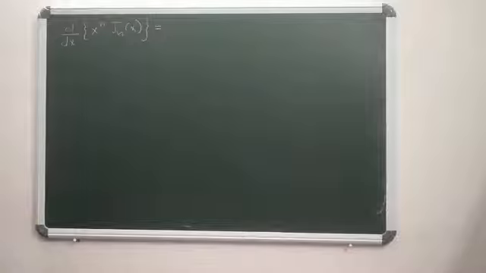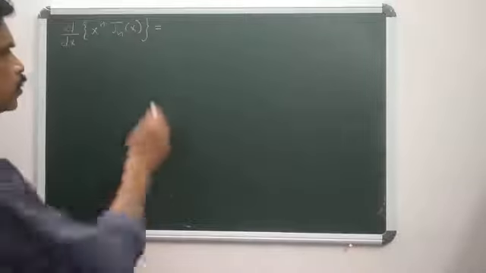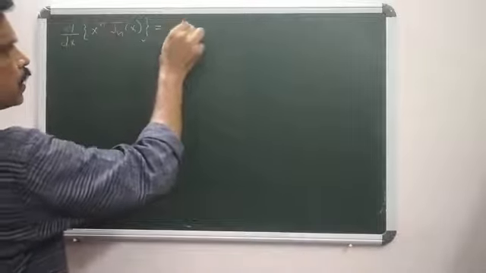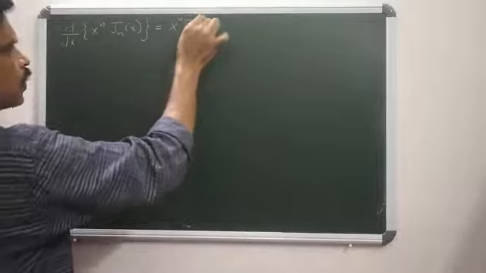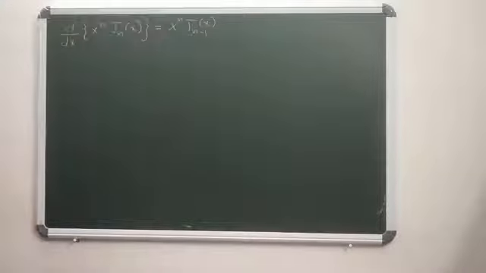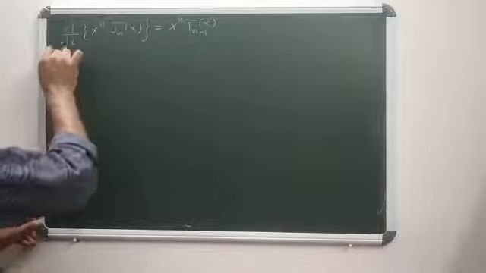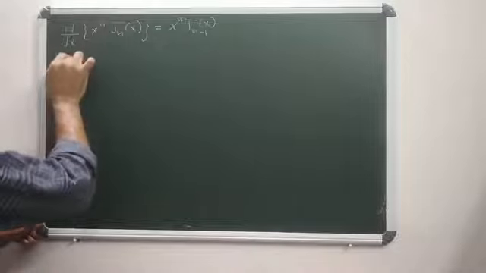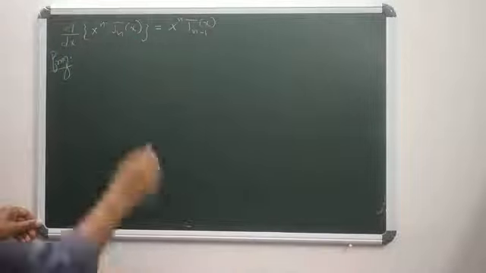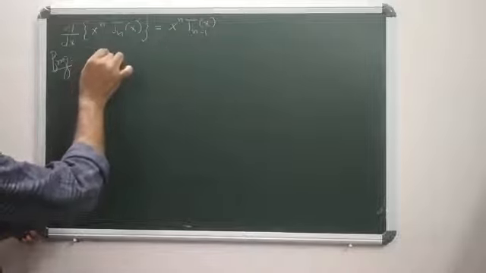d by dx of x power n Jn(x) equals x power n into Jn minus 1(x). That is, d by dx of x to the power n Jn equals x to the power n Jn minus 1. How to prove? So its proof is, we know that what is Jn(x)?